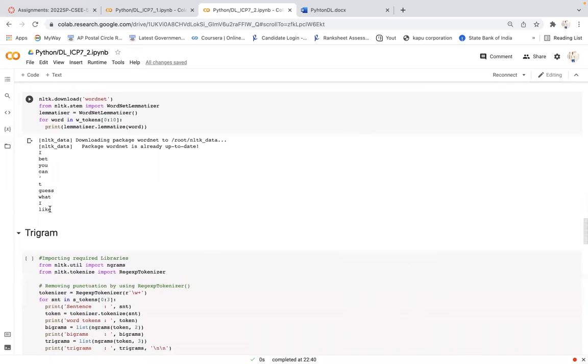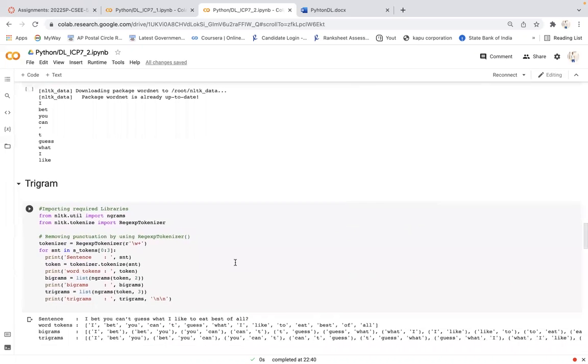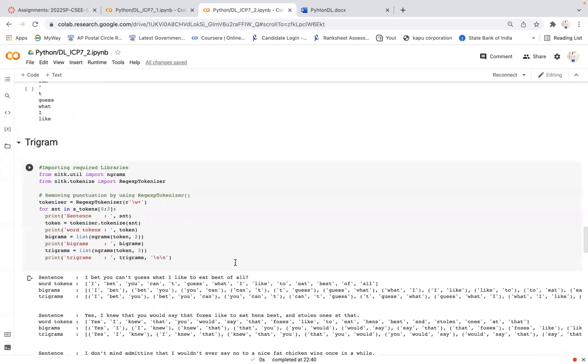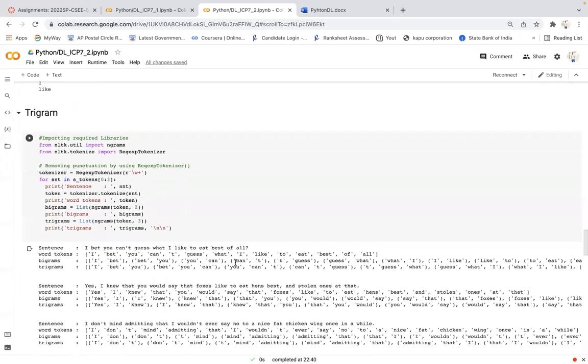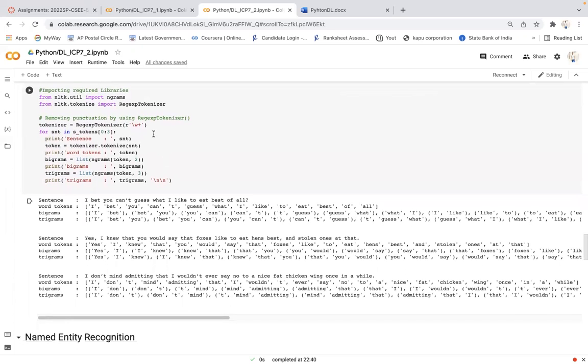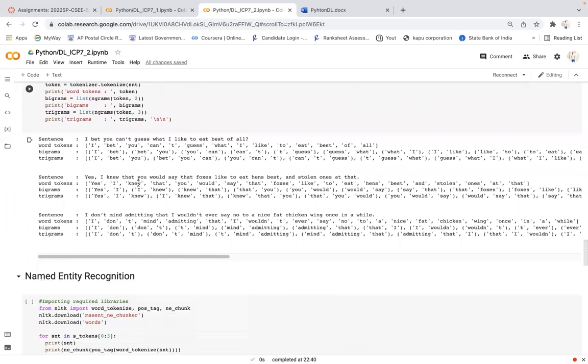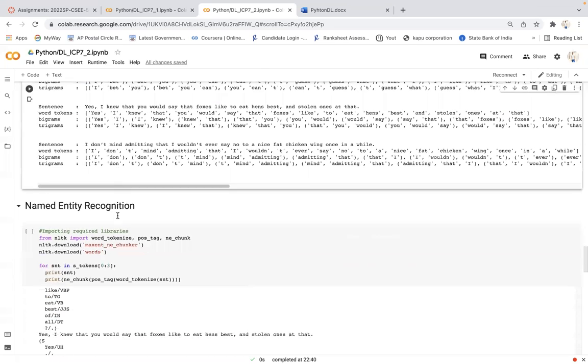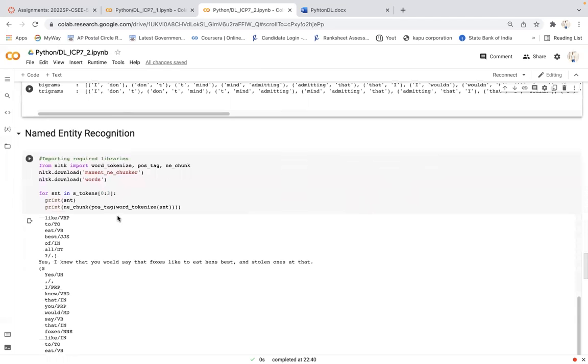Here you can see, and then next the trigram. We have the unigram, bigram, and trigram. Here, from each sentence, we'll be getting pairs of words: for the bigram, 2 words, and for the trigram, 3 words from the sentences. After importing the necessary library, I was printing them, unigram, bigram, trigram. This is the sentence, and here you can see the unigram, bigram, trigram. Then find the named entity recognition.